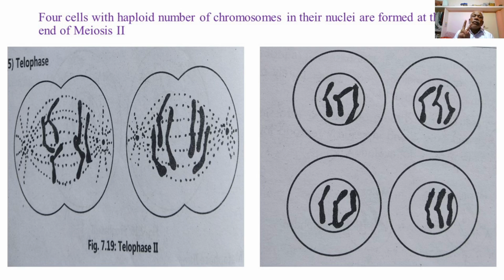So each cell will have two daughter nuclei with a haploid set of the chromosomes or sister chromatids or the sister daughter chromosomes.